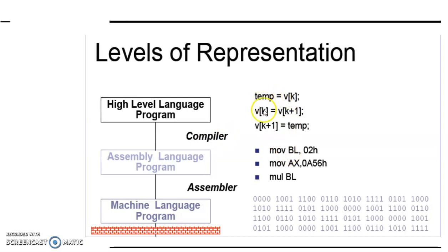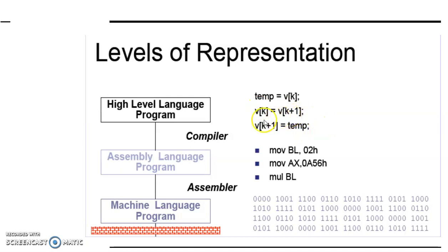Over here in these three instructions, the value of v[k] is assigned to a temp variable. If you are not familiar with these instructions, then just let it be right now. You can understand it later, but just try to understand it.